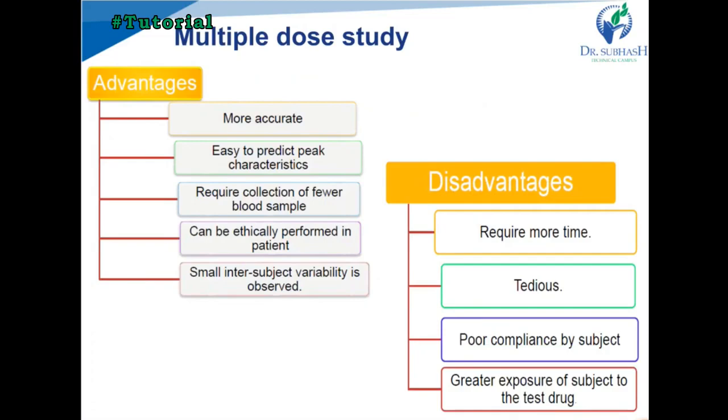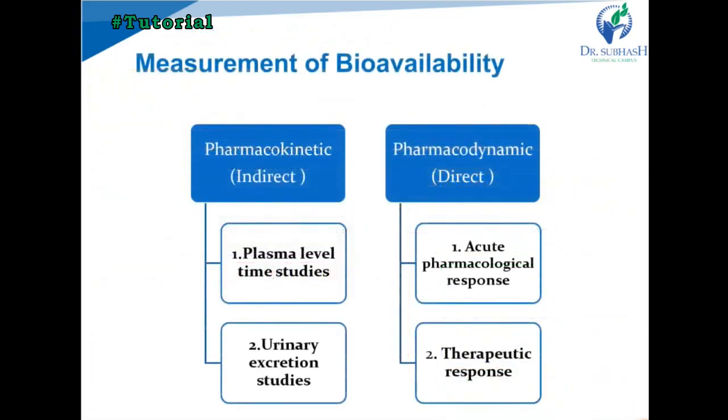What are the disadvantages of multiple dose studies? It requires more time and takes longer as compared to single dose, it is a tedious method, and there is poor compliance by the subject because a large number of samples have to be taken many times. There is also greater exposure of subjects to the drug, meaning we have to give a larger dose over a long time, multiple doses, so greater exposure is found in the volunteers.